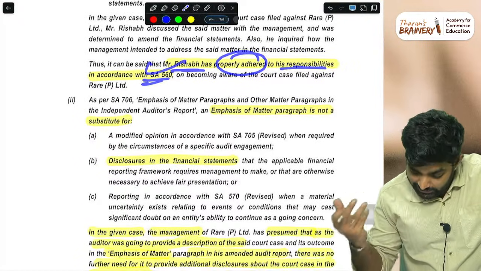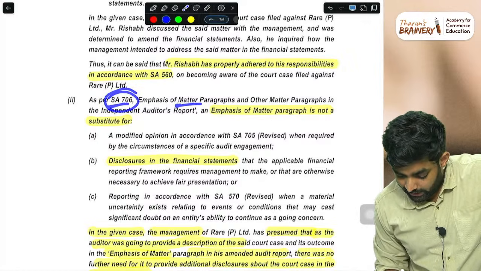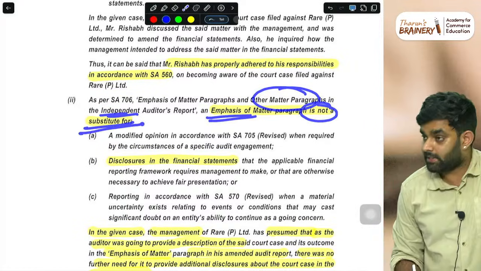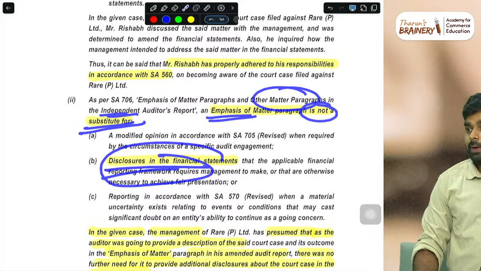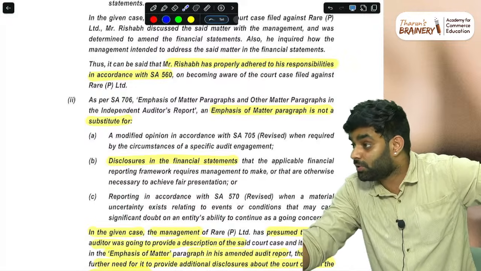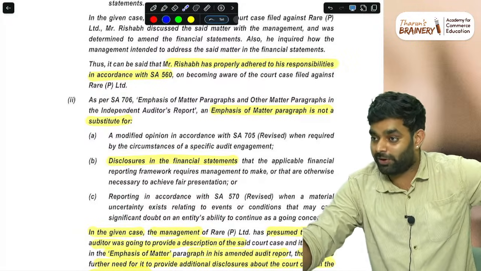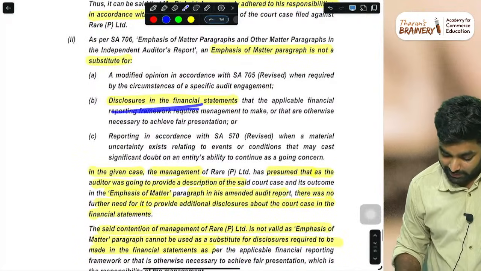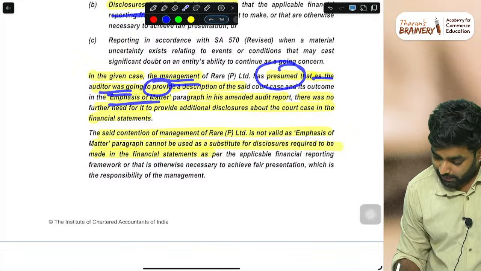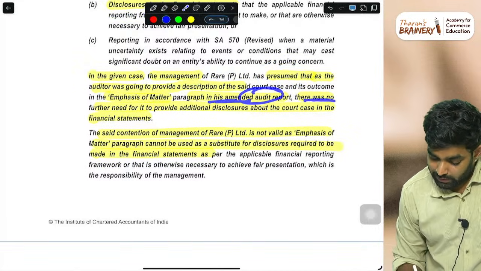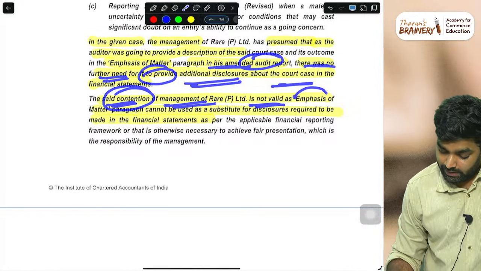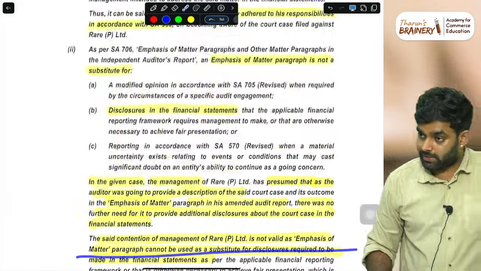He is okay. But just see, as per SA 706, emphasis of matter paragraph and other matter paragraph in the audit report, an emphasis of matter paragraph is not a substitute for disclosure in the financial statements. Management is saying, we are not going to disclose anymore, we are just putting a contingent liability because you are disclosing it as the emphasis of matter. That is not correct. In the given case, management has presumed that the auditor was going to provide the emphasis of matter paragraph in his amended audit report, so there was no further need to provide any additional disclosure about the case. The said contention of the management is not valid. An emphasis of matter paragraph cannot be issued as a substitute.